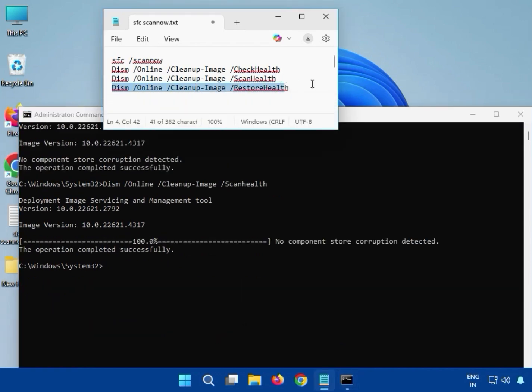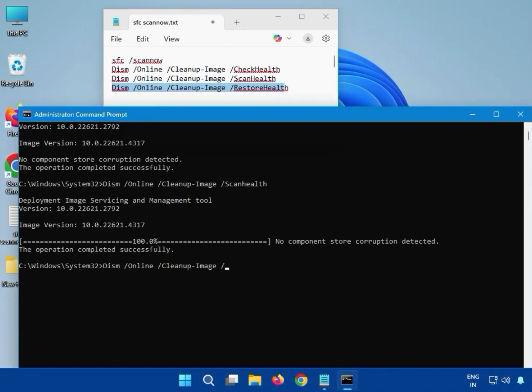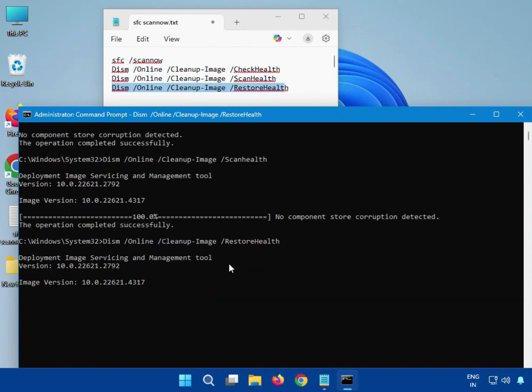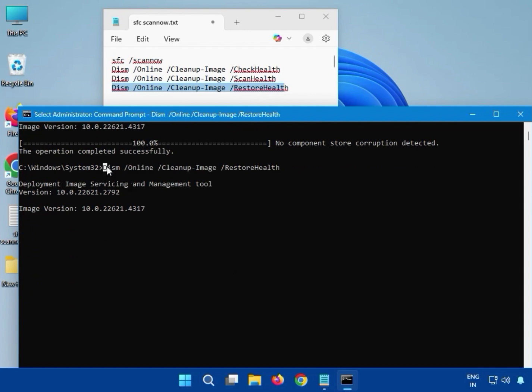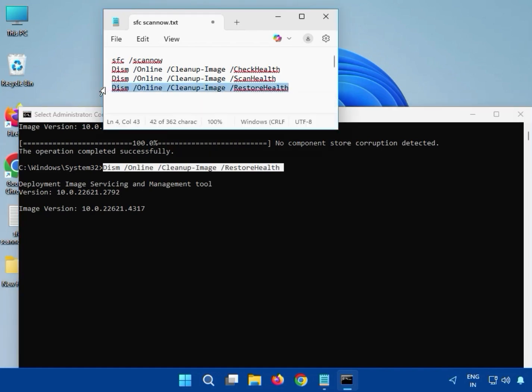Then guys, the fourth one, which is restore health. You can see here we can enter like DISM and all, and please note small and capital. Okay, restore health, and then hit enter. Again guys, you have to wait. Okay, the percentage starts, and it will complete. After that you can see here